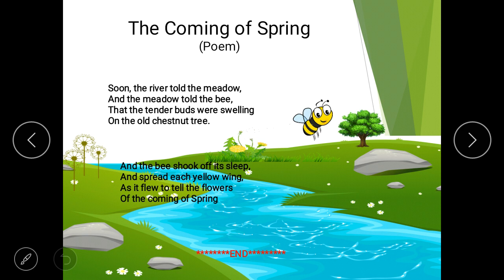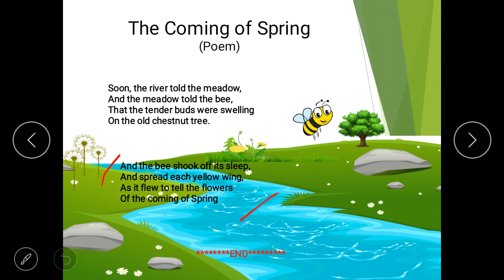Chestnut is a dry fruit. In Hindi you can say akhrot. So the soft birds were swelling, meaning started coming out on the old chestnut tree. Now next stanza, from here to here.